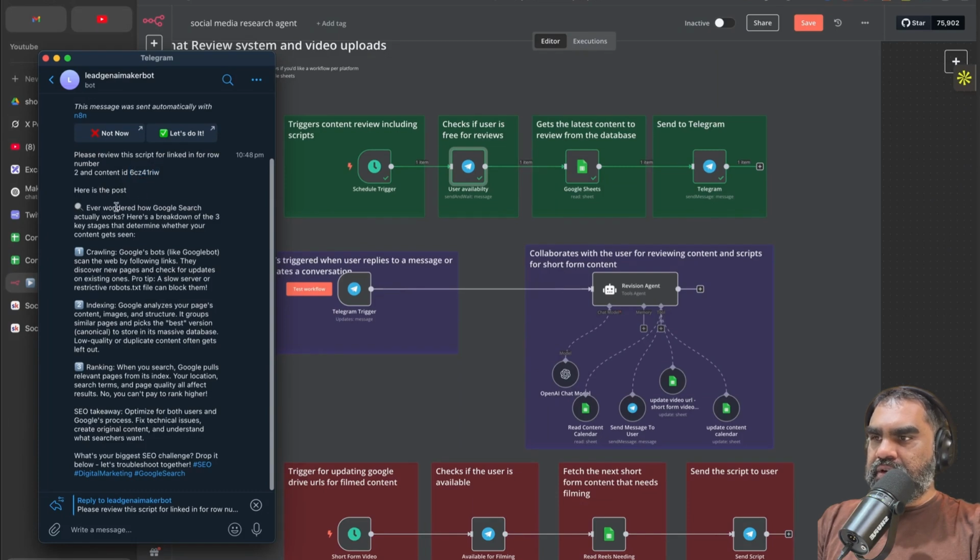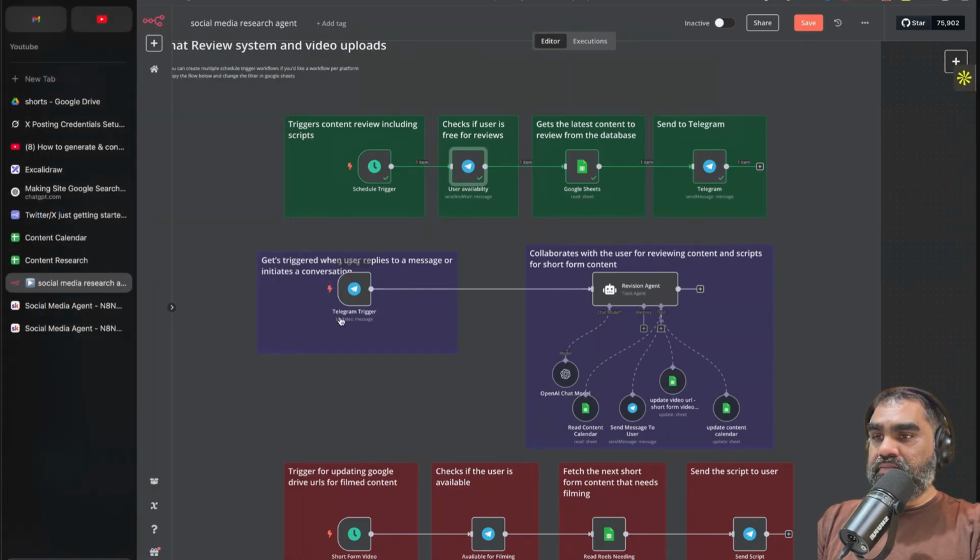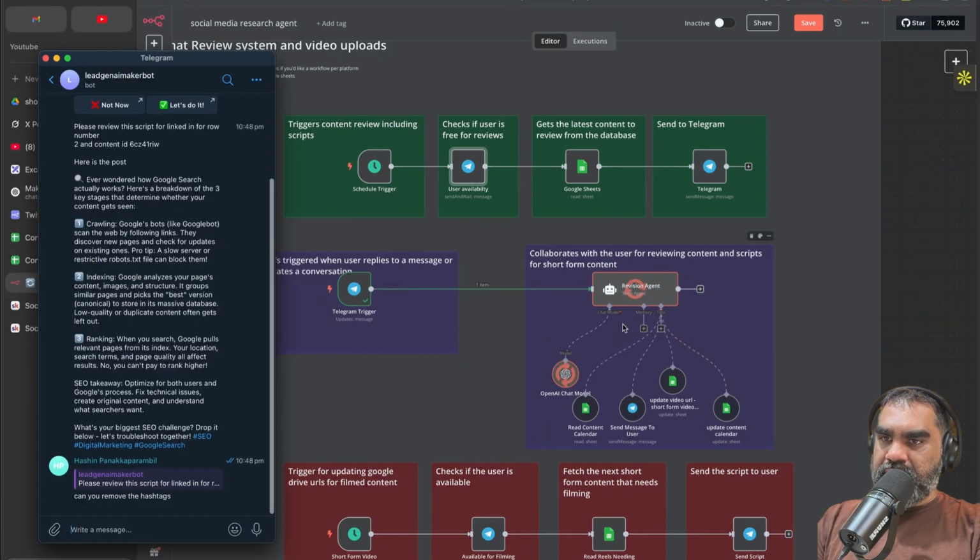Here's a post. Ever wondered how Google search actually works? And then I'll probably say, can you remove the hashtags? Then I'll send it back, but I have to trigger the second workflow. When active, it will get picked up, but during testing, you have to have that. So when you click on test workflow, that will process that message. Now it should come back.